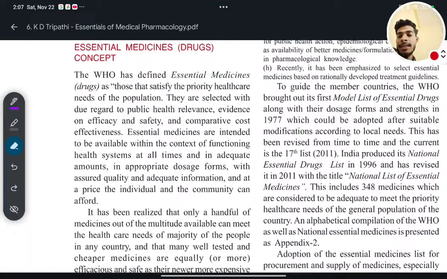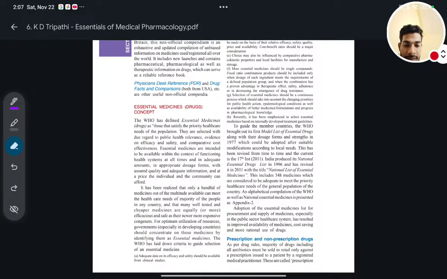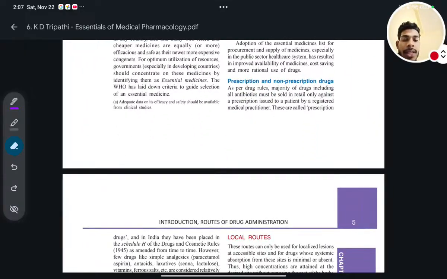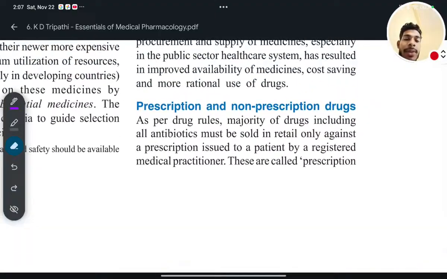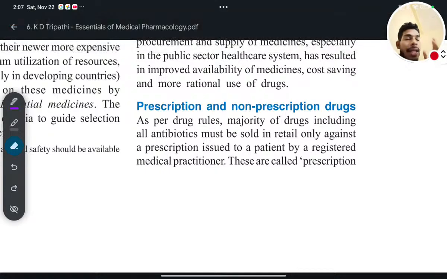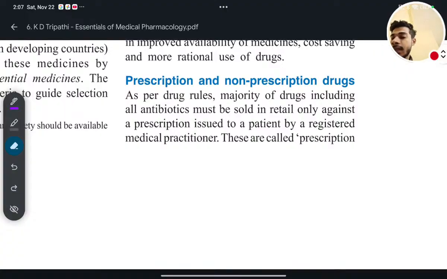Essential medicine or drug concept. So the essential medicine and drug concept. These are not so important. Prescription and non-prescription drugs. This is very, very important. I mentioned a few minutes ago about Schedule G, Schedule H drugs, and over-the-counter drug, general drug, generic drug, and ethical drugs. So see, prescription and non-prescription drug.